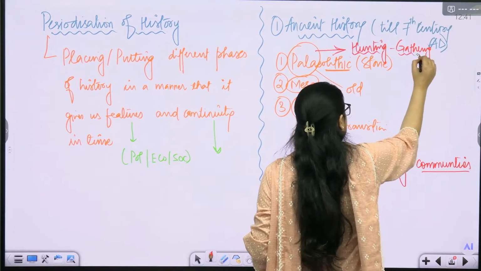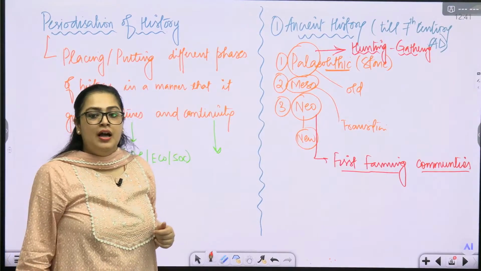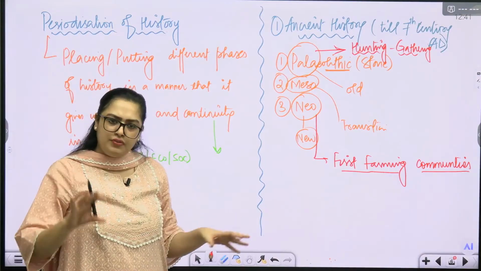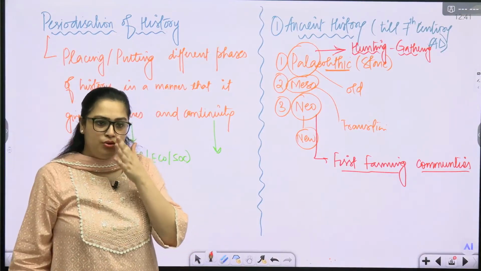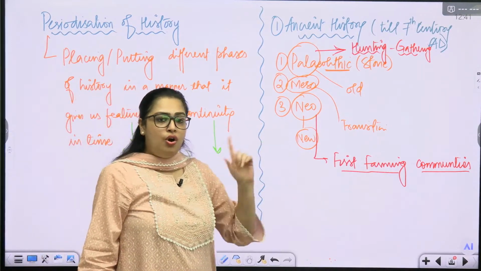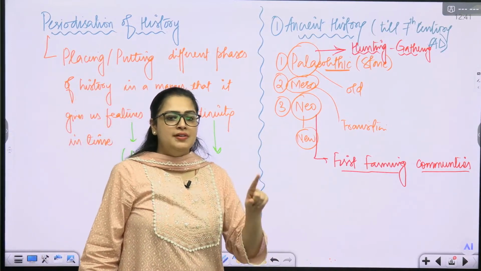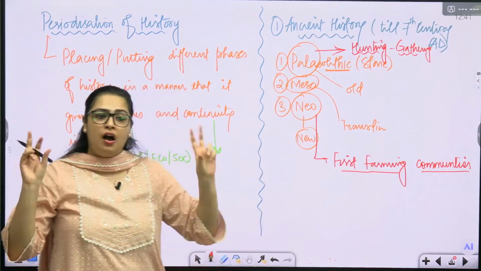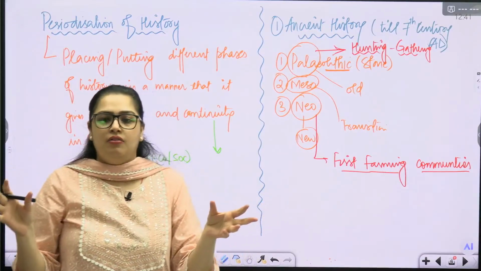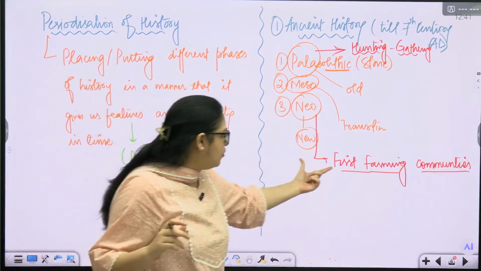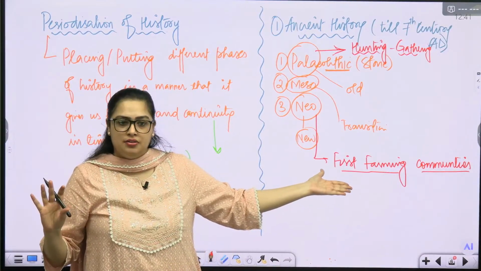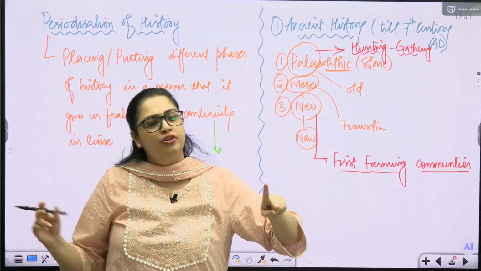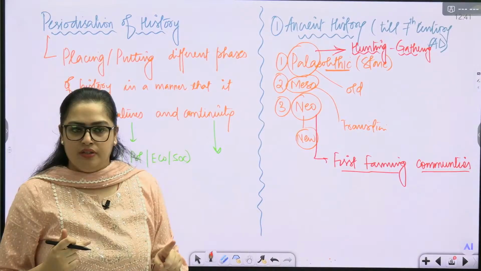Although it does not seem to be a pro tip, when you start to make notes, there are a lot of things you will find written in the book and in the class notes, and you yourself get confused what to write and what not to. Always remember that at the end of the discussion, you should have clarity on what defines Paleolithic and what defines Neolithic, what the major difference between the two is, and how both of them are different in their own style. This is where we got the first farming communities across the world. And these classifications are not only related to the Indian subcontinent, they are related to each and every part of the world.